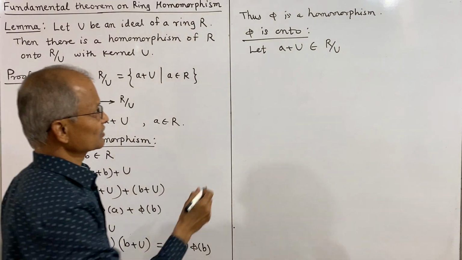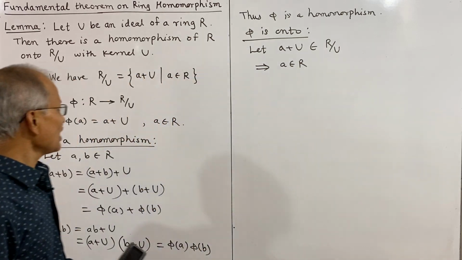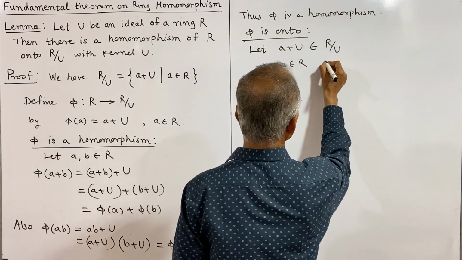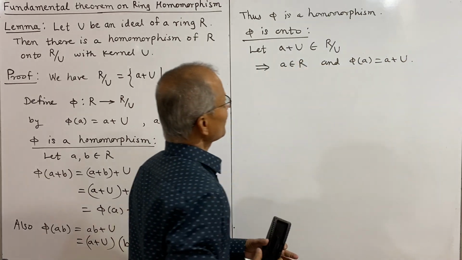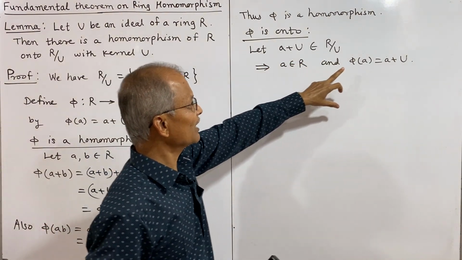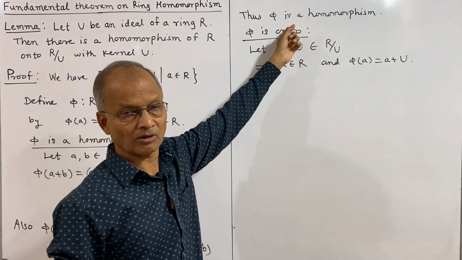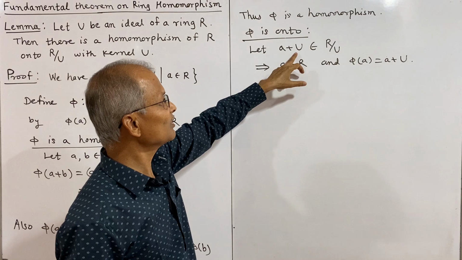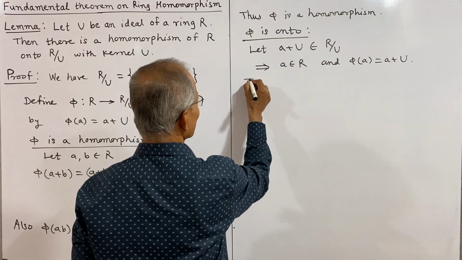A is in R. So this implies A belongs to R. And if A belongs to R, by definition phi of A is equal to A plus U. So thus for every element A plus U in R by U, there is A in R such that phi image of A is equal to A plus U, and that is the condition for an onto mapping. So every image has an inverse image, and the inverse image of A plus U, which is in R by U, is A in R. So thus phi is onto.